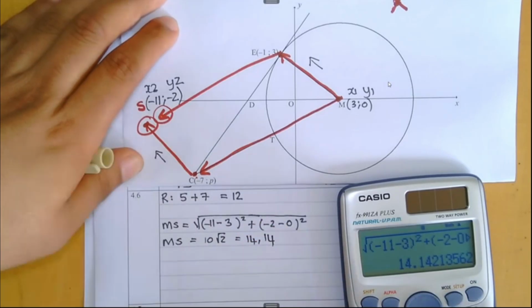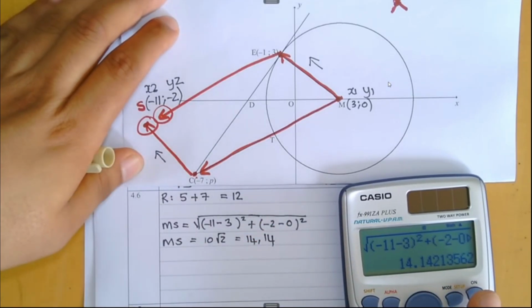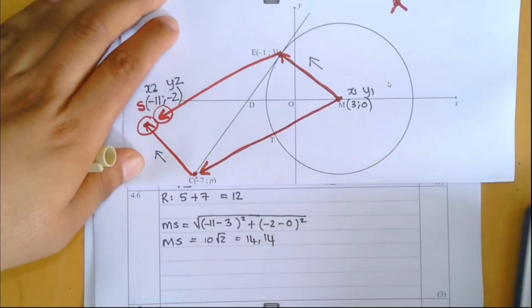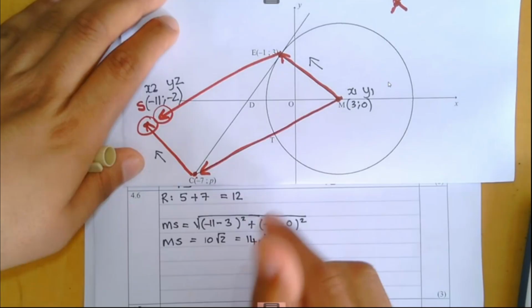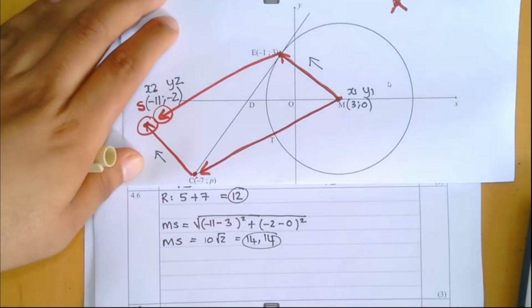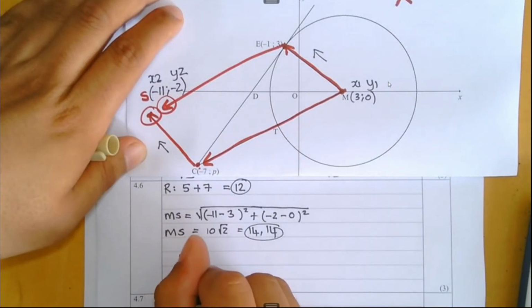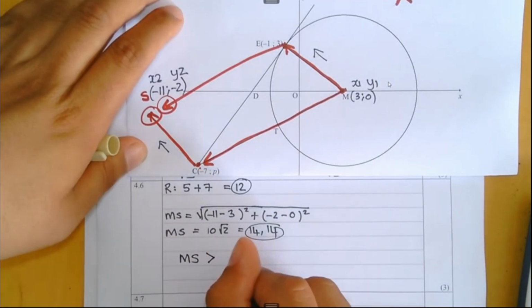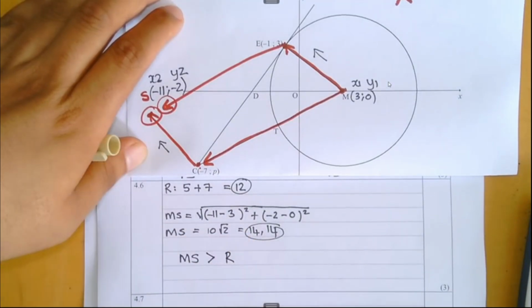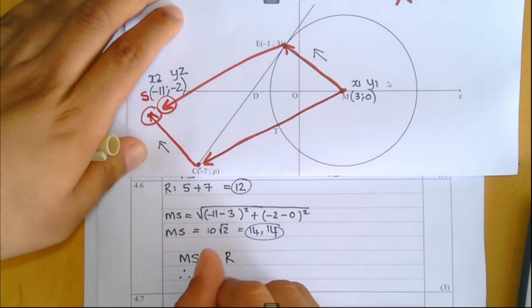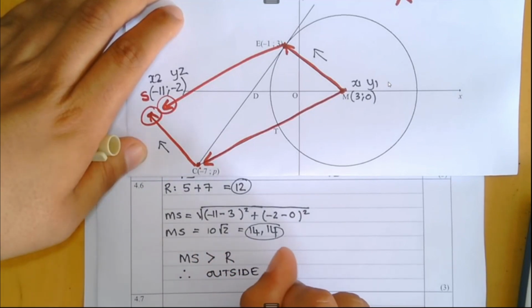Now why is the bell ringing so much? Why 14 comma 14? The decimal form, it's just easier to compare that to 12. So I can clearly see now that the distance between the circle center and the point is larger than the radius. Therefore, ladies and gents, this point must lie outside of the circle.